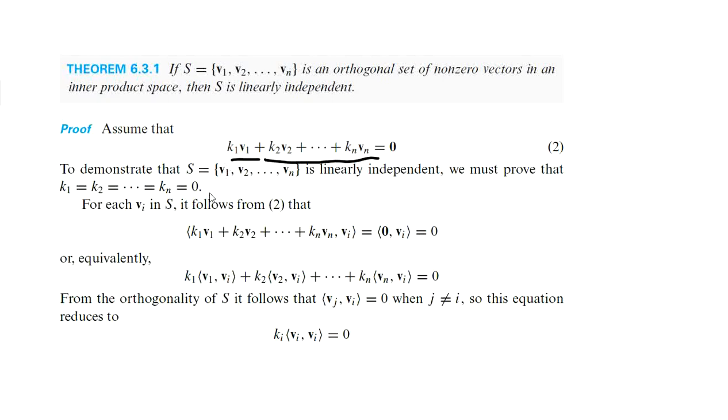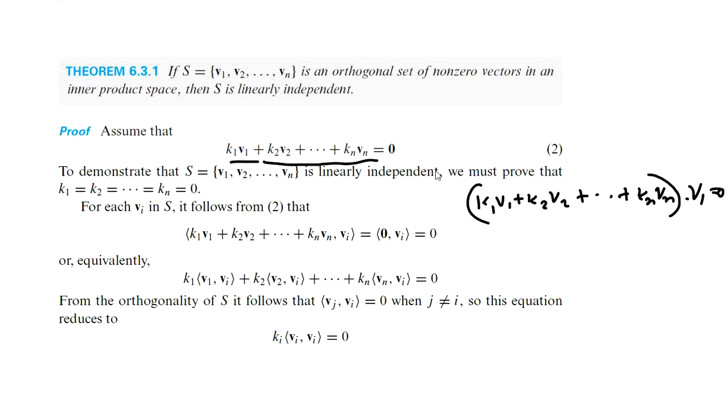So for that, we consider this equation. Now we take the dot product or inner product with vi on both sides. For example, we take the inner product with v1 on both sides. So what we get is k1 v1 plus k2 v2 plus etc. plus kn vn, and when we take the inner product with v1, that also must be 0, because on the right side we take the inner product with 0.